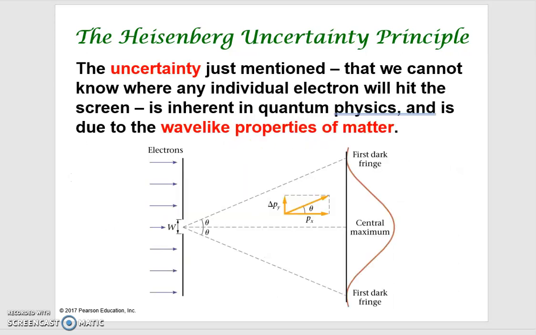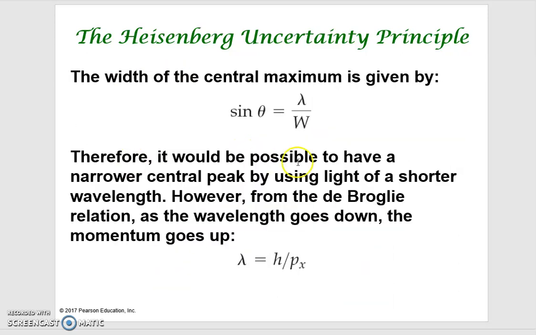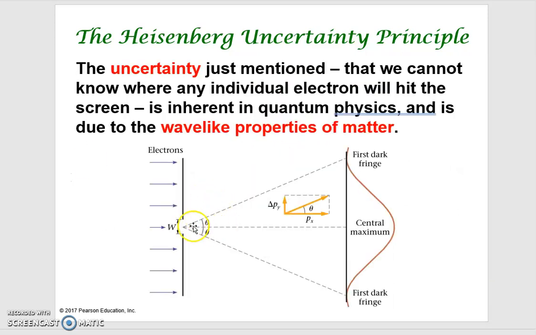The angle theta can be related to the wavelength of the particles and the width of the slit. If you follow these equations, you would say that to make the central peak narrower, you can make the slit narrower, or make the wavelength shorter and shorter, because theta should be the same.